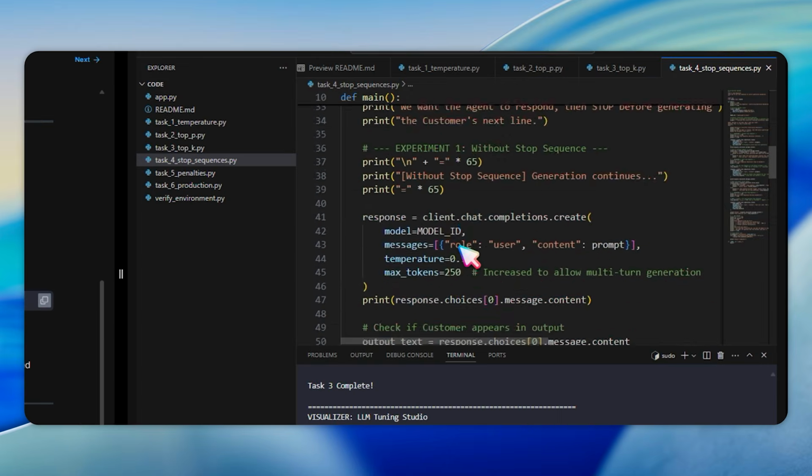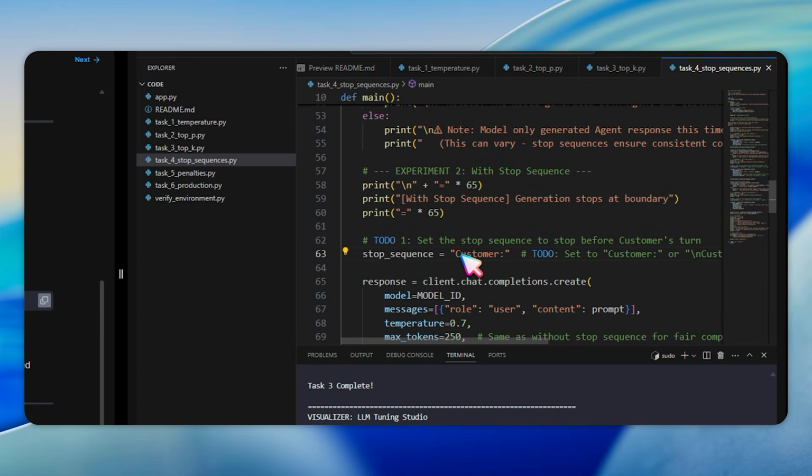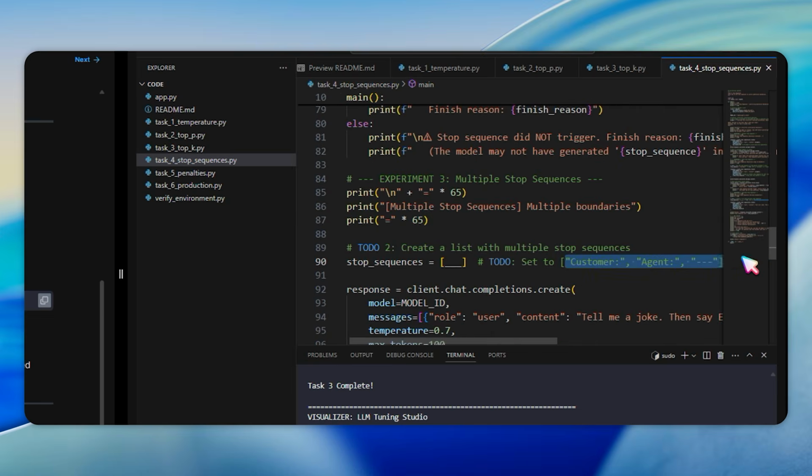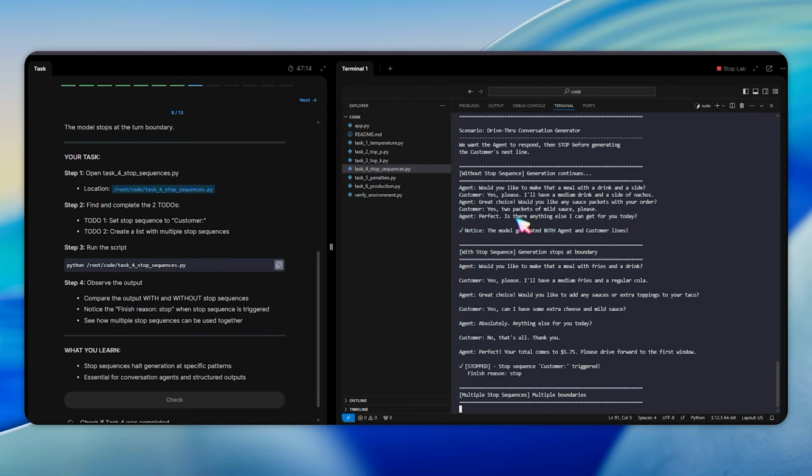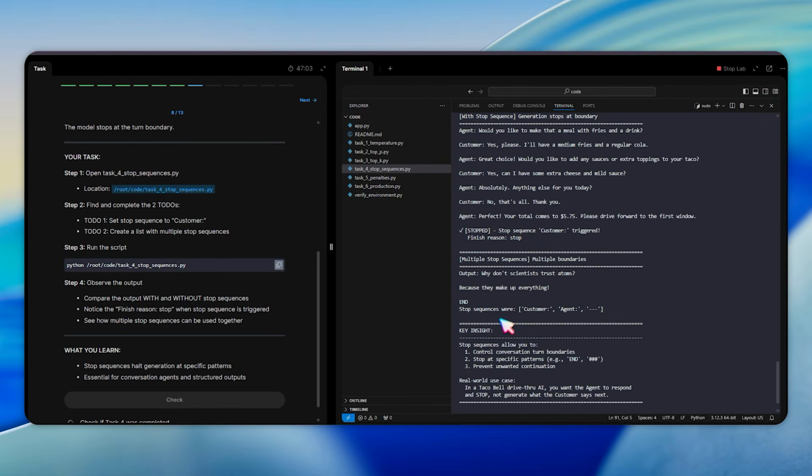At line 63, replace the blank with "customer" for the stop sequence. At line 90, replace the blank with "customer," "agent," and a dash for multiple stop sequences. Run the script, watch the output to compare, and without stop sequences, notice the finish reason "stop" when the stop